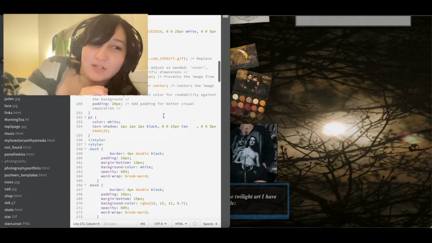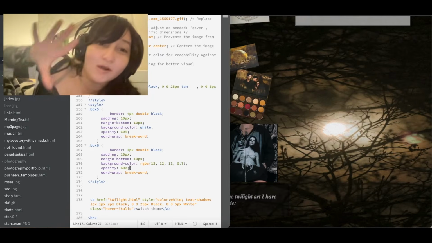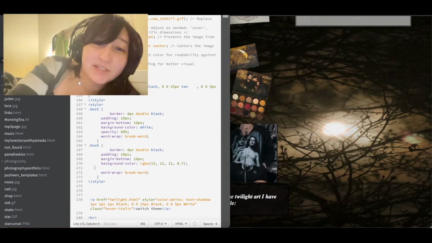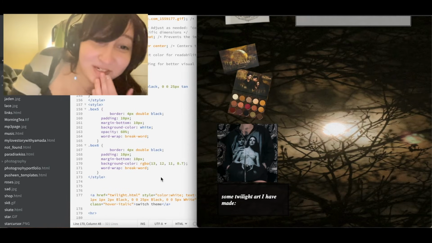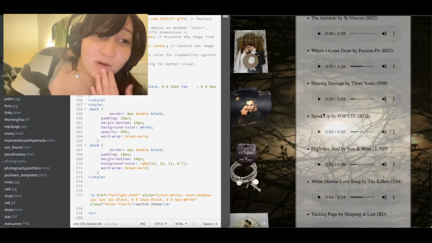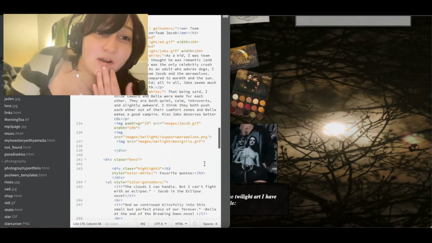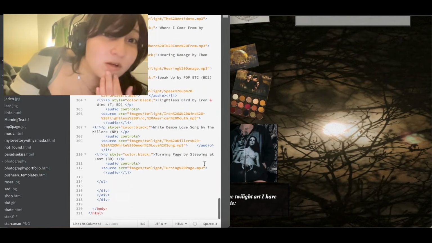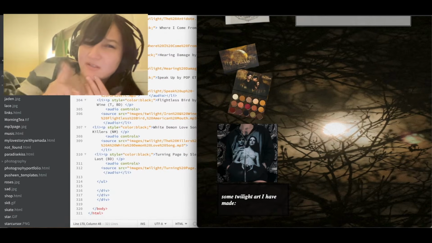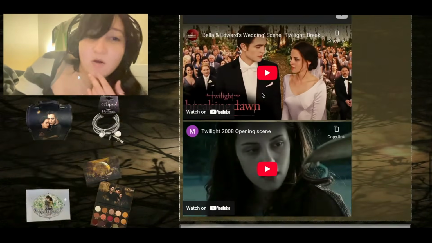Some people like to do the iPods and you flip through that way and you can see the album artwork. I would like to do that eventually, but for now I'm just doing very base code to get my idea across. This already took me so long, so I think any more would be a little overkill. I guess I'm working on the last box here, which is some Twilight art I made.